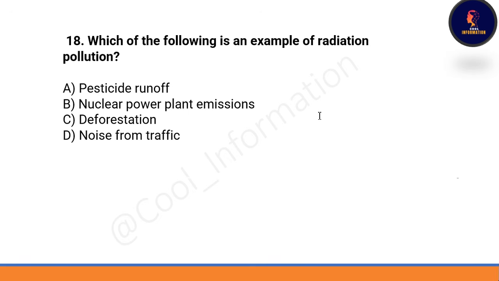Okay. Next question. Which of the following is an example of radiation pollution? Option A, pesticide runoff. Option B, nuclear power plant emission. Option C, deforestation. And last option is noise from traffic. Correct option will be option B, nuclear power plant is an example of radiation pollution.